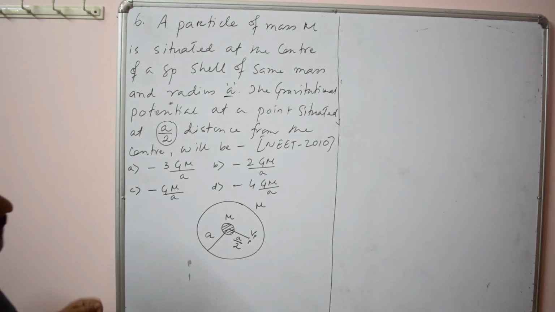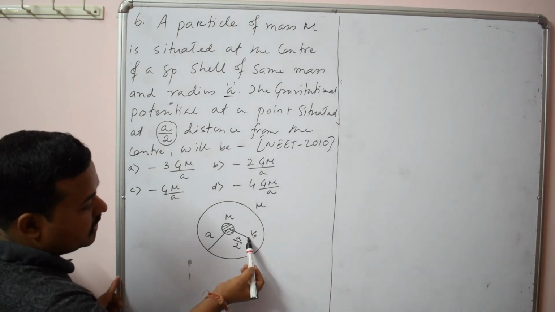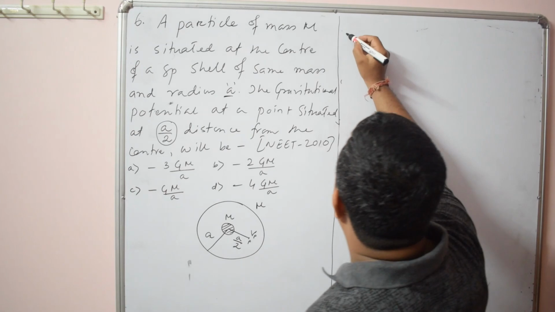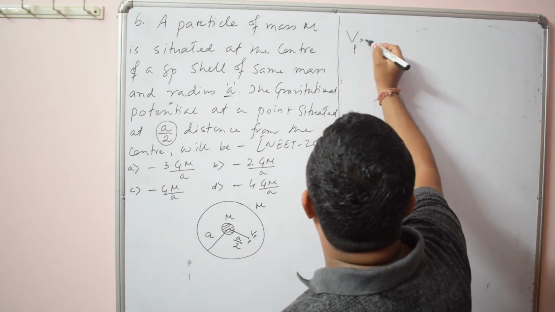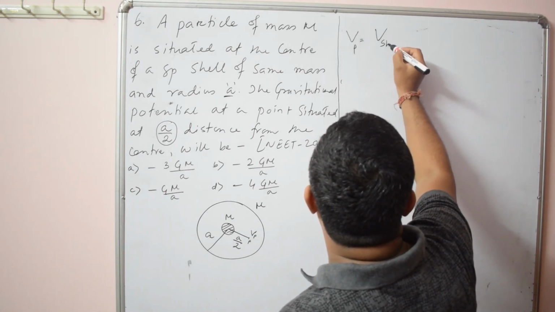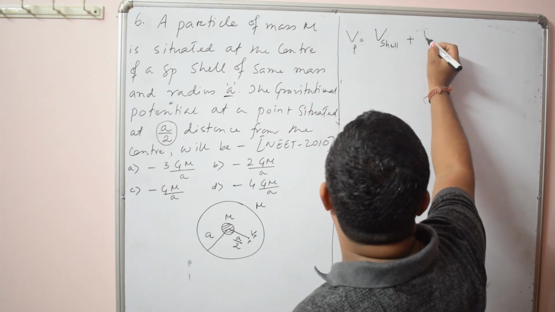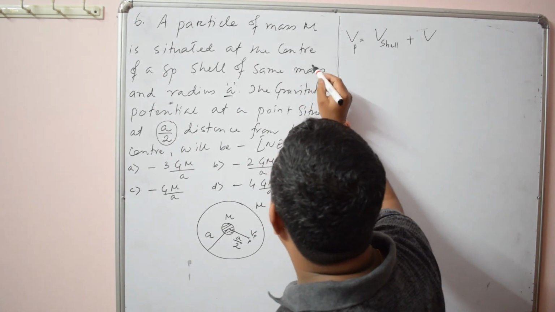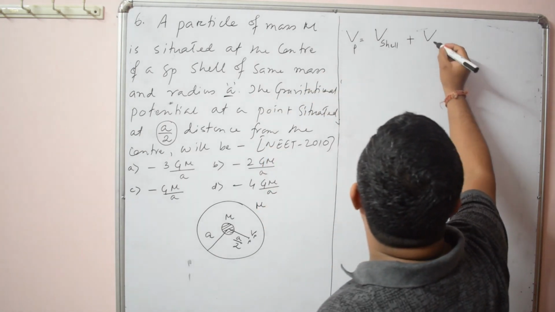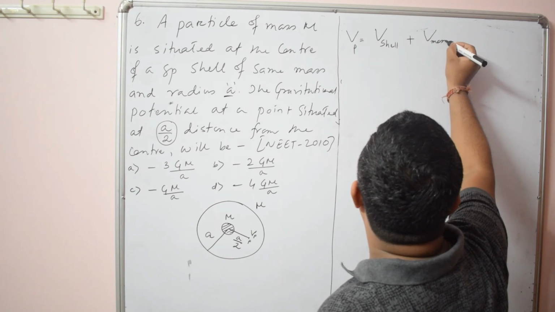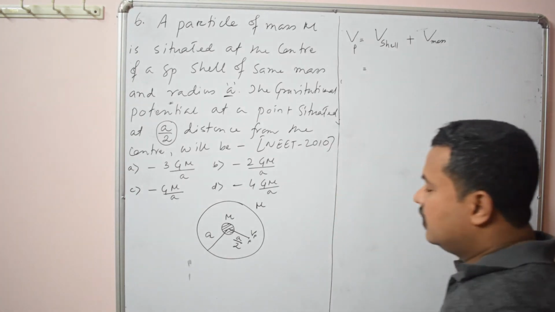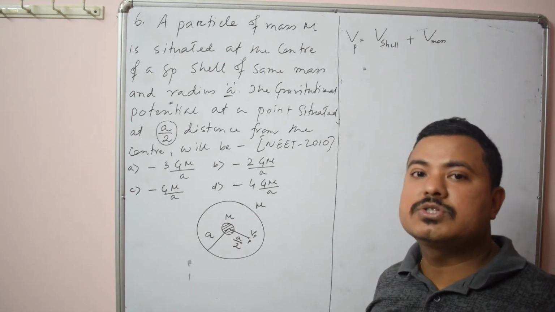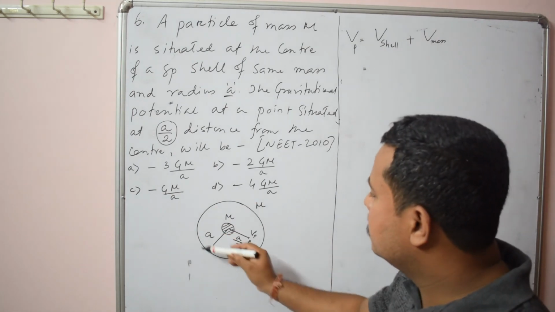So here you see, this is the shell, and this point is inside the shell. The total potential at this point P will be the potential due to the shell plus the potential due to this mass. Now I have already given you a point that the potential at a point inside the shell always remains constant and its value is equal to the value on the surface.